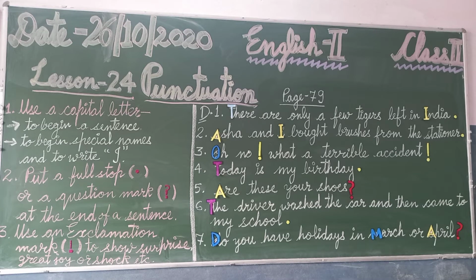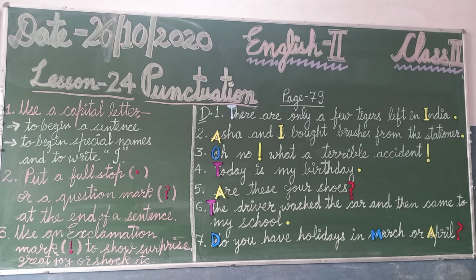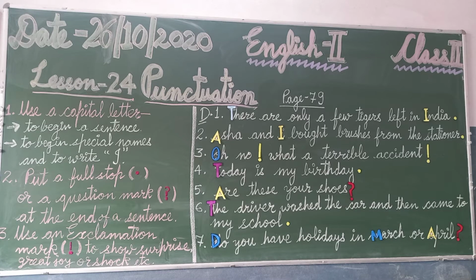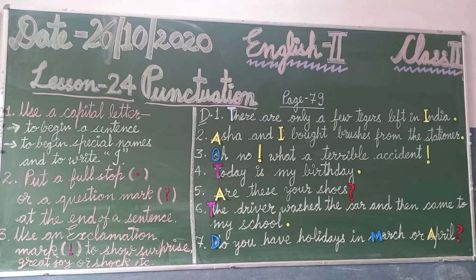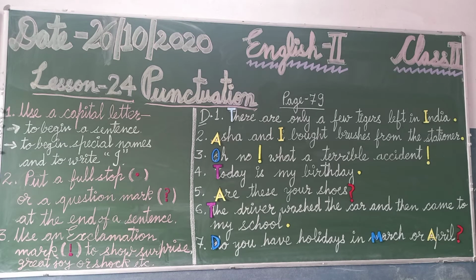First of all, whenever we begin a sentence, the first letter should always be written in capital letter. Okay? To begin a sentence, we always write the first letter in capital. Then, whenever we write a special name, the first letter should always be written in capital. And to write I for myself also, that I is also written in capital letter.